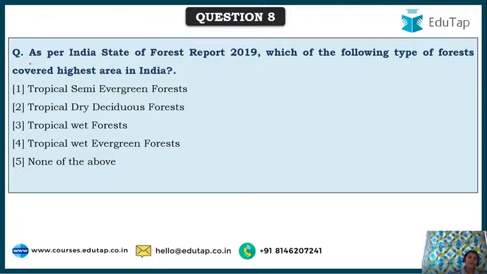Next, again, as per the India State Forest Report, ISFR 2019, which of the following types of forest covers the highest area in India?